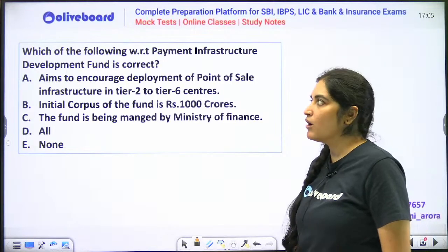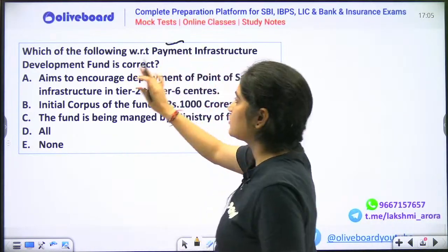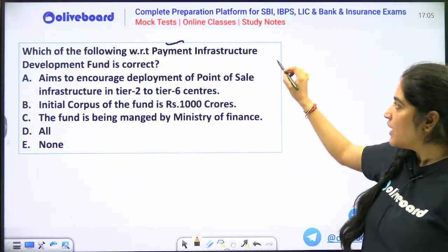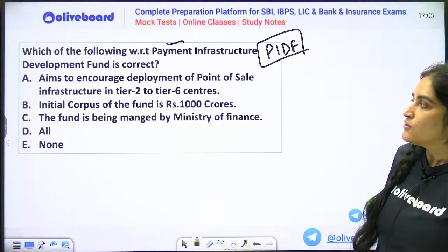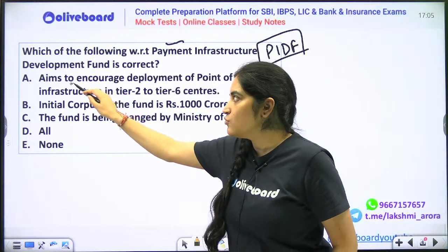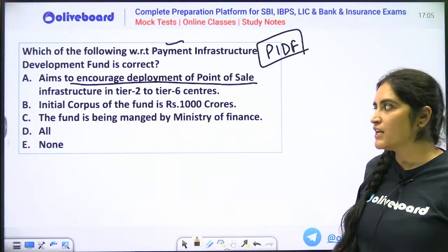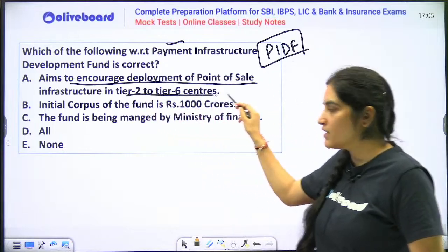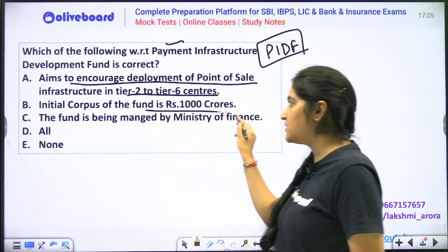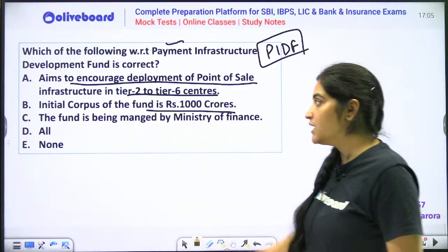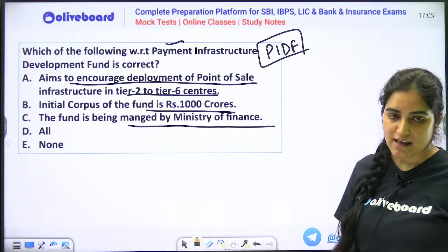Now, a question for you all: which of the following, with respect to Payment Infrastructure Development Fund, is correct? So, I am asking you about PIDF, Payment Infrastructure Development Fund. This fund is aimed to encourage deployment of point of sale infrastructure in tier 2 to tier 6 centers. Is this correct? Next thing, initial corpus of the fund is rupees 1000 crores. The other thing, the fund is being managed by your Ministry of Finance. Now tell me,